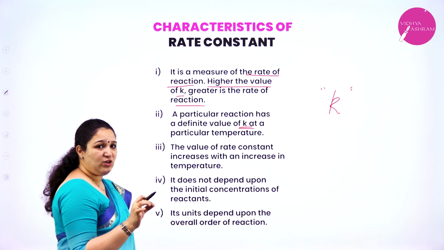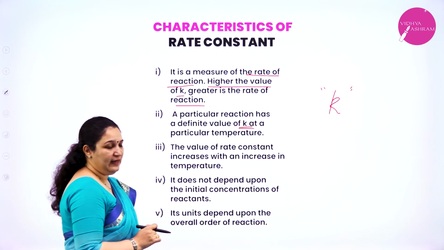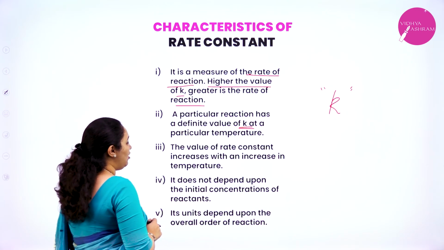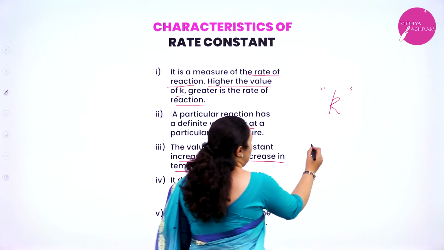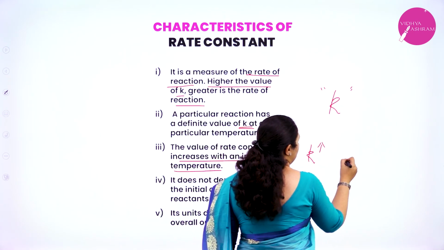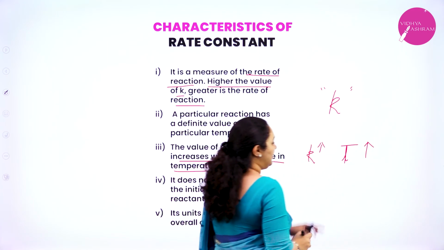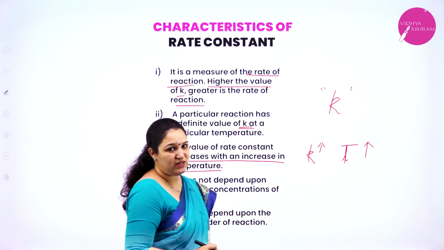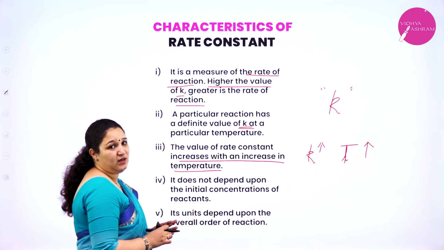So at one particular temperature for a reaction there is a definite value of k which we can get. The value of the rate constant increases with the increase in temperature. That means if the temperature is increased, the rate constant value also will increase for that particular reaction.